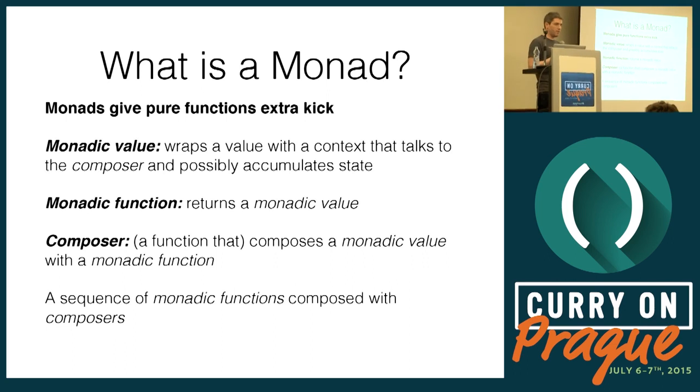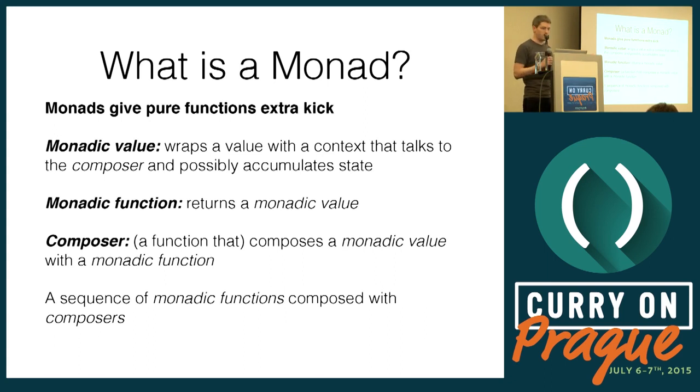First, the monadic value. A monadic value takes a simple value, say the number 3, and wraps it in a context. A monadic function is a function, a pure function, it has to be because we're in pure languages, that returns a monadic value. And the composer, in Haskell it's called bind, takes a monadic value and composes it with a monadic function. And together you can form a chain of monadic functions. Each of them returns a monadic value, and the composer chains it to the next. And this way you create a sequence of computation steps, and we'll see how all of them together can do something useful.